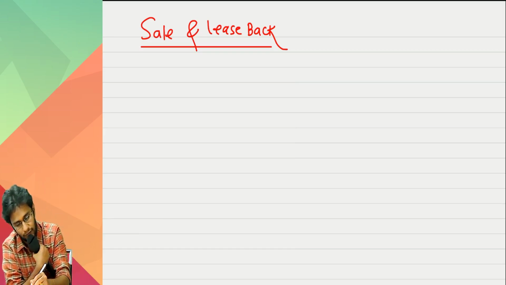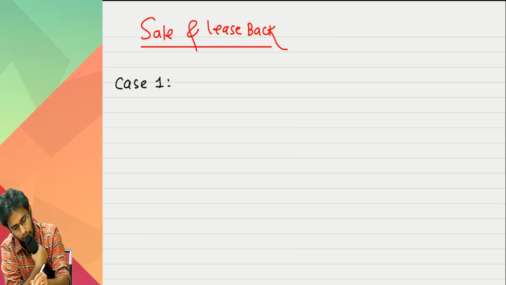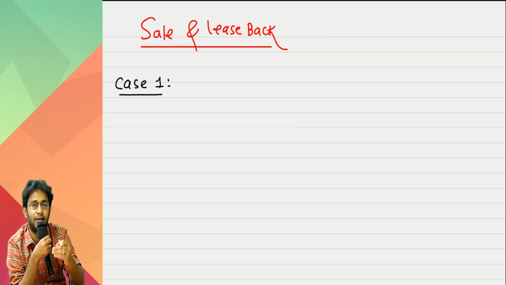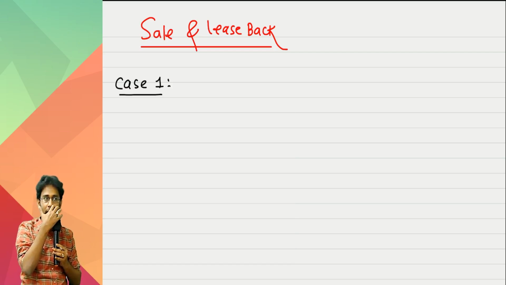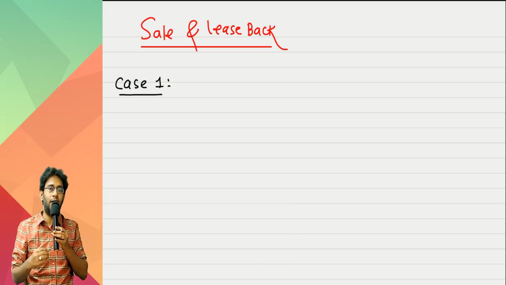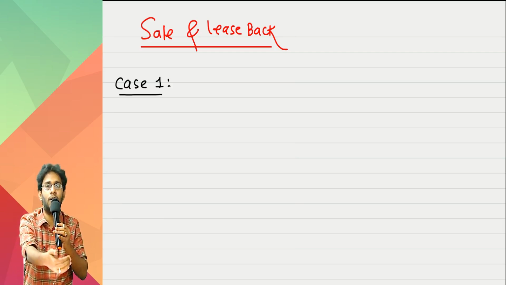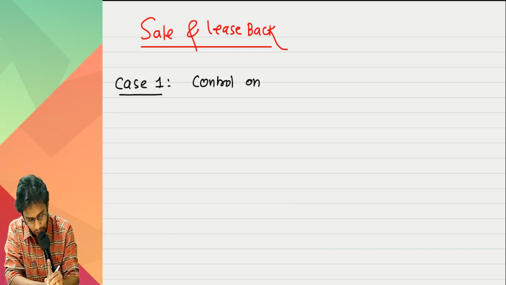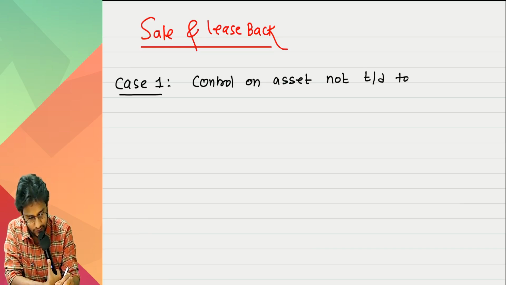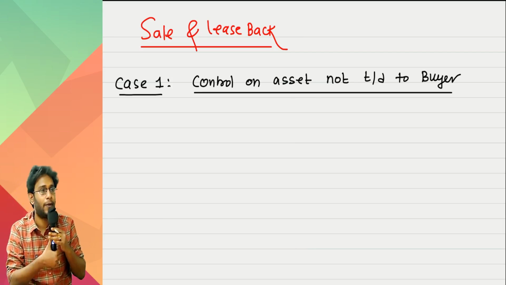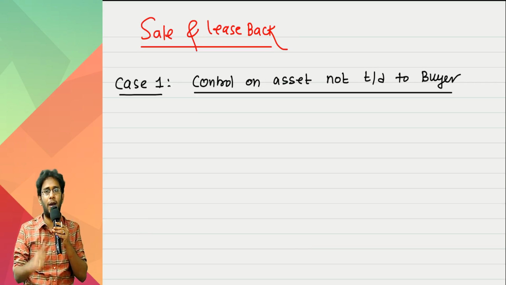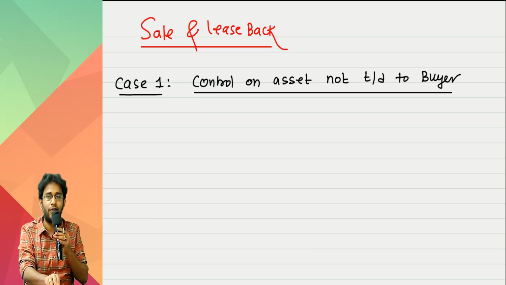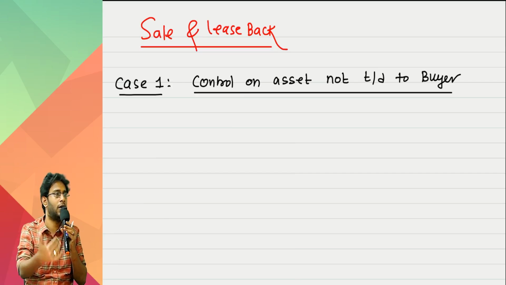First and foremost thing you have to ask is, has control on the asset been transferred to the buyer or not? First case, let us say control on the asset is not transferred to the buyer. Control means what, sir? Decision making power and all, the other fellow should have. Of course, you are taking the asset back on lease, that's a different thing. But all the risk and rewards, control on the asset, everything should be passed on to the buyer.